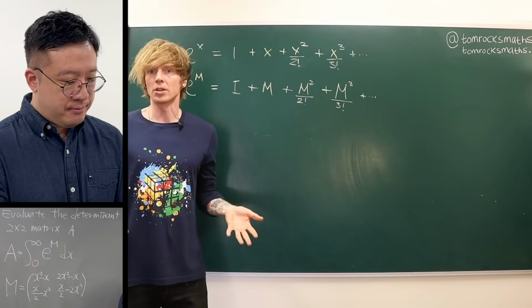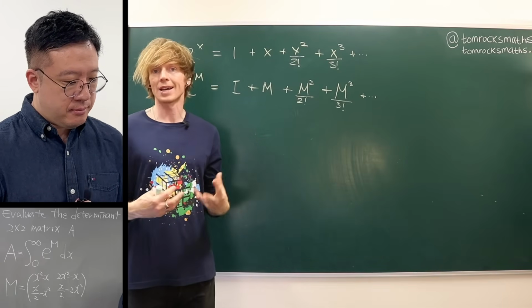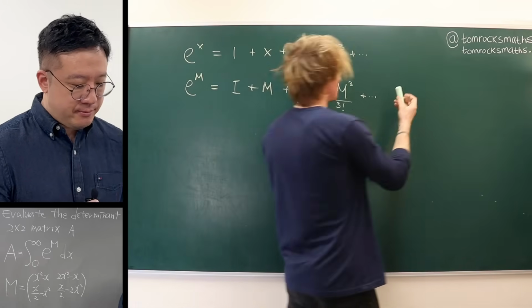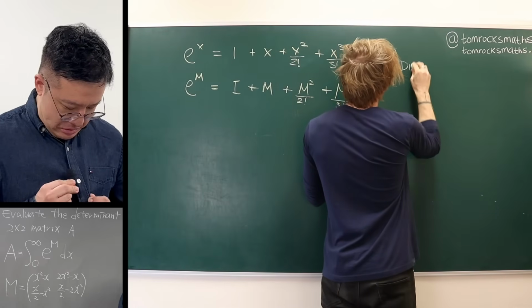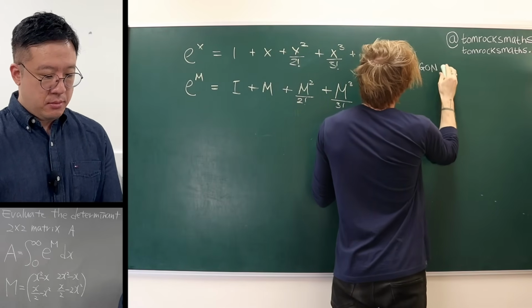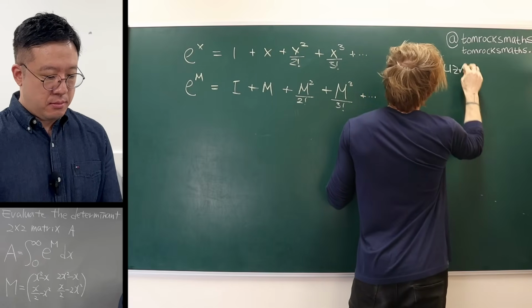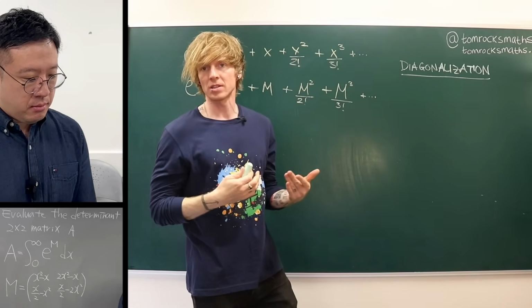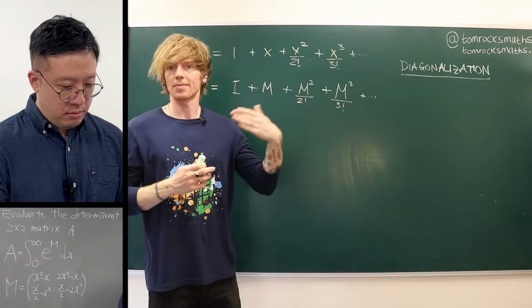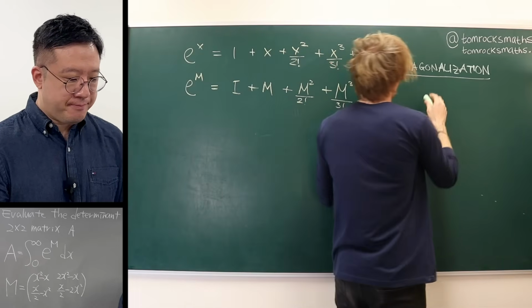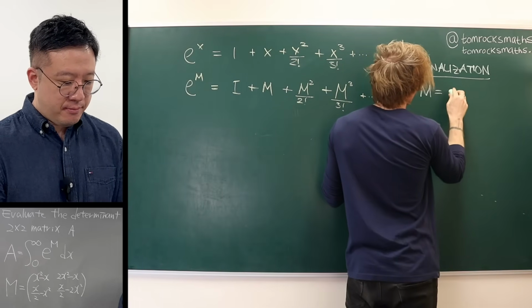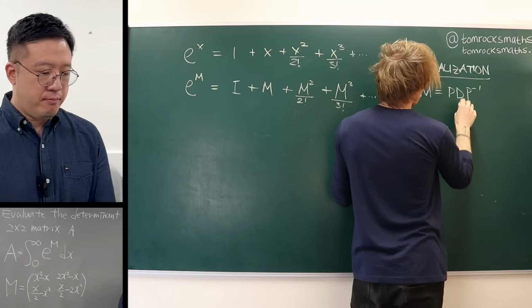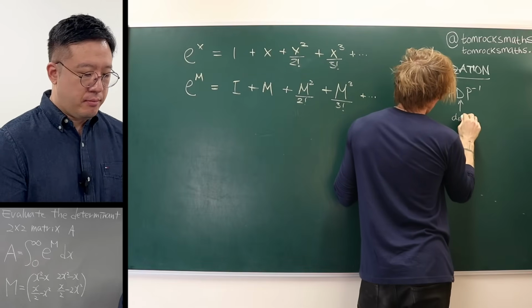So what we actually want to do is use this process of diagonalization on the matrix M. So we want to find two matrices, D, which will be a diagonal matrix, and a matrix P, which is invertible, such that M is equal to P times D times P inverse.